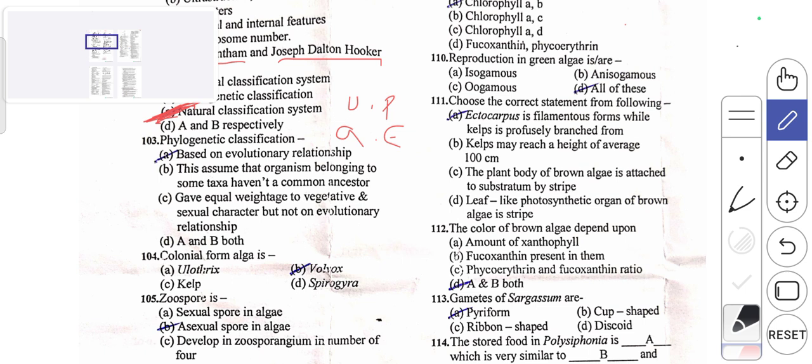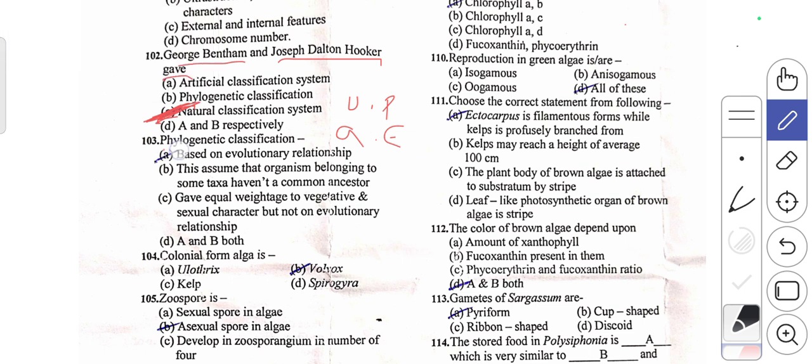Then third question, phylogenetic classification. What is meant by this phylogenetical classification? Phylogenetic classification is nothing but the evolutionary relationship between the various organisms.